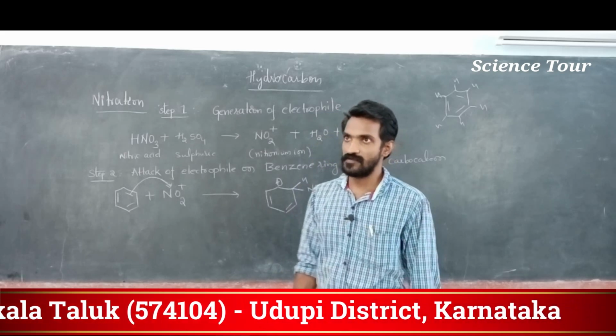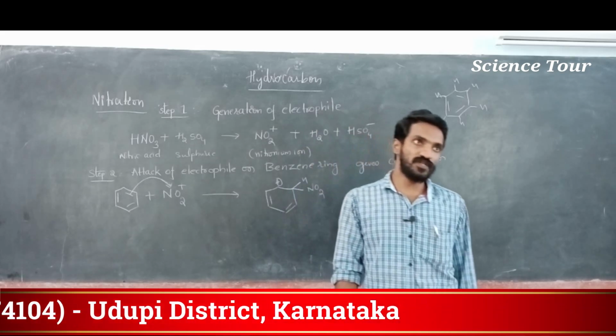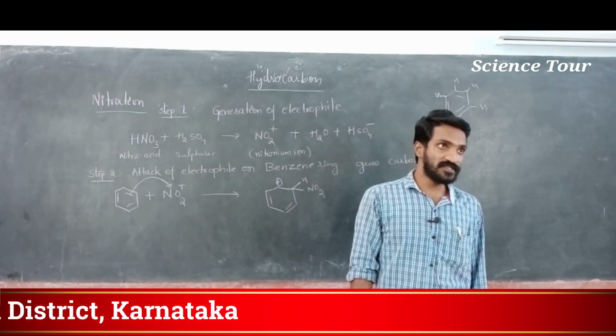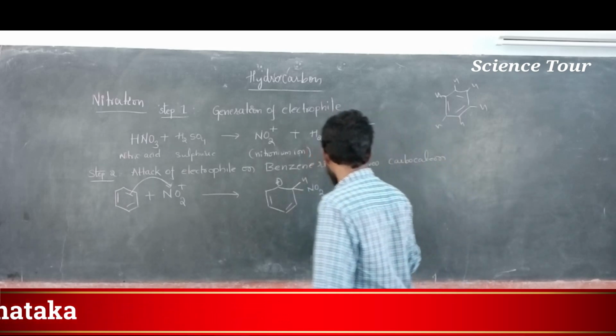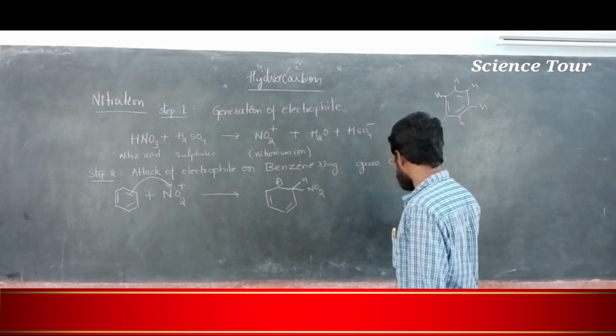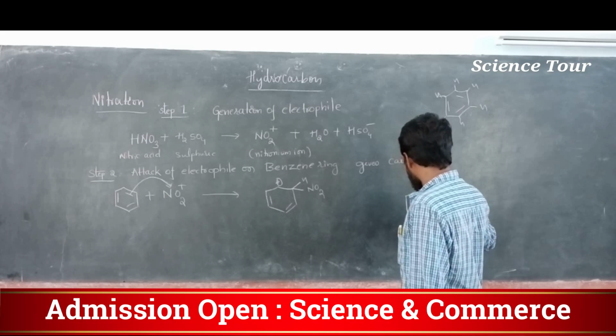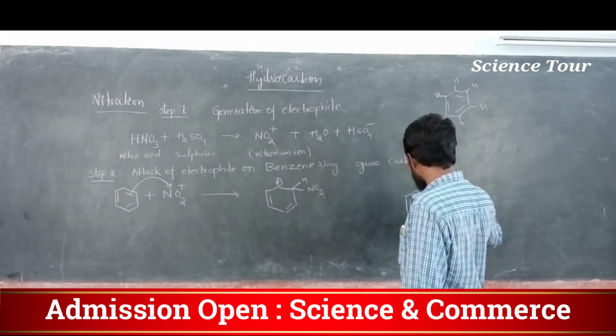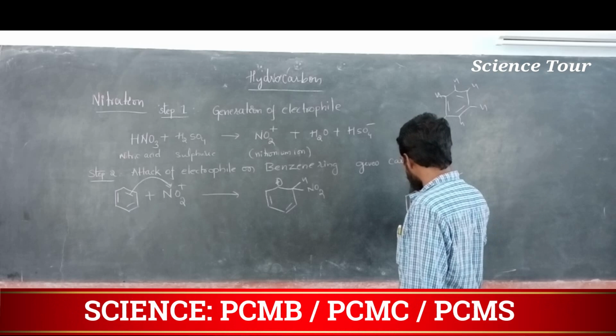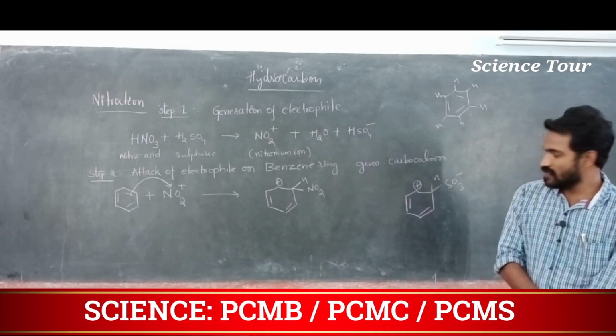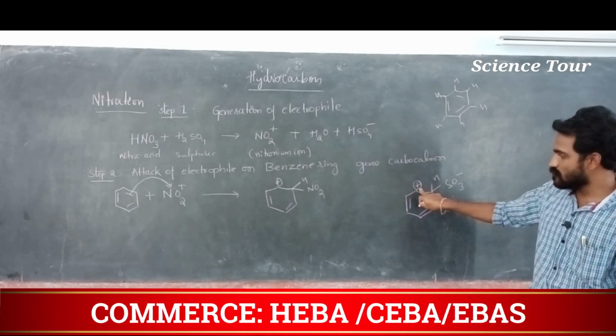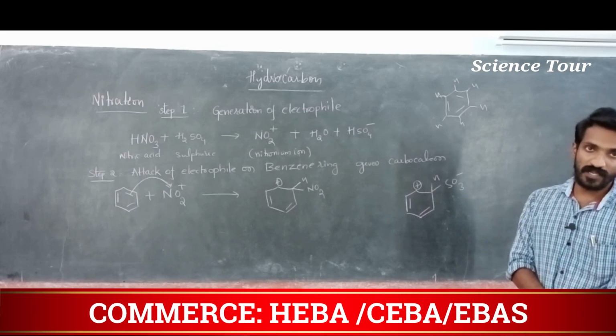Carbocation. Understood? My dear students, in the earlier sulfuric acid step also, you should mention that after SO3 minus and H attack, carbocation generation is there. Just put this positive carbocation part.